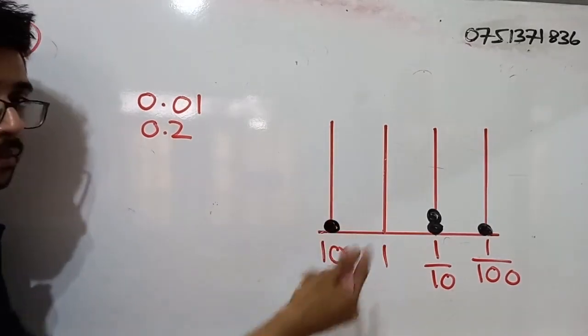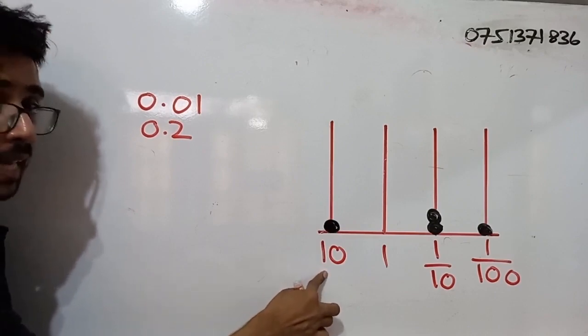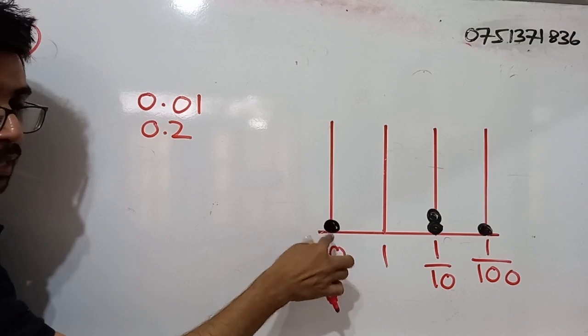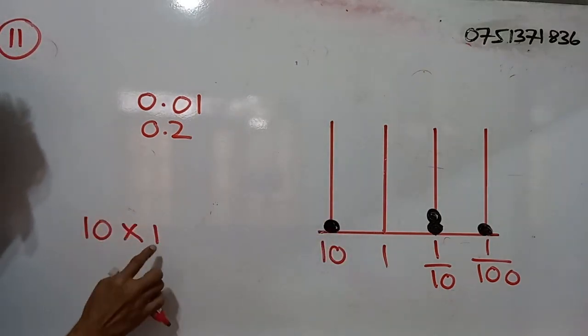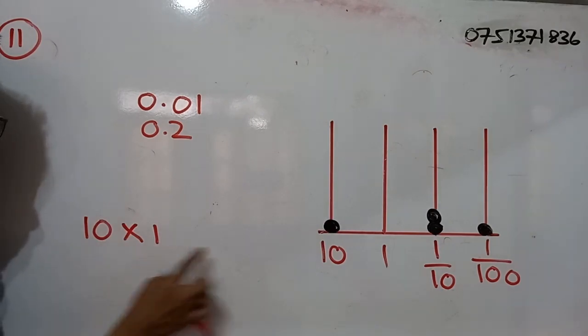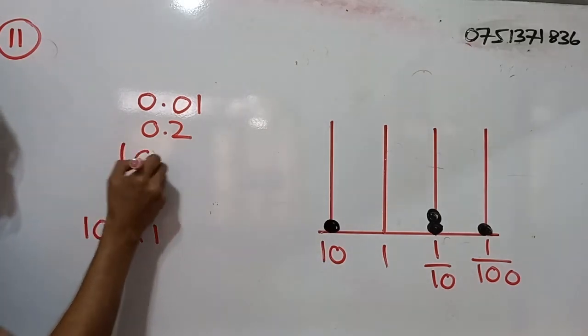So now we come to the ones place. On the ones place, there are no beads. So we can skip that. Then we come to the tens place. On the tens place, we have one bead. So what is the value? 10 into 1. It only has one bead, no? So 10 into 1, that is 10.